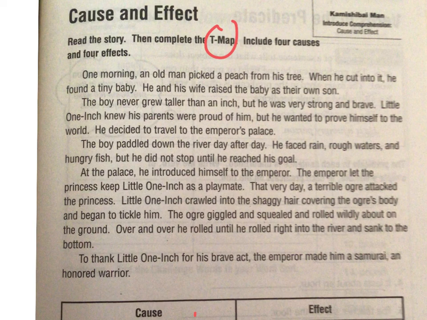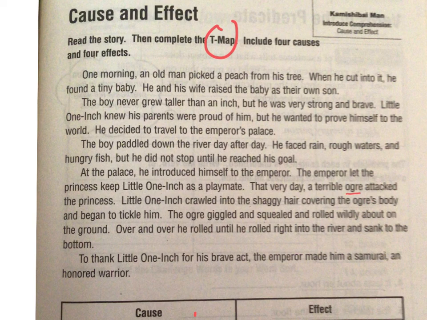That very day, a terrible ogre attacked the princess. It's like a monster, right? Little One Inch crawled into the shaggy hair covering the ogre's body and began to tickle him. The ogre giggled and squealed and rolled wildly about on the ground. Over and over he rolled until he rolled right into the river and sank to the bottom. To thank Little One Inch for his brave act, the emperor made him a samurai, an honored warrior.